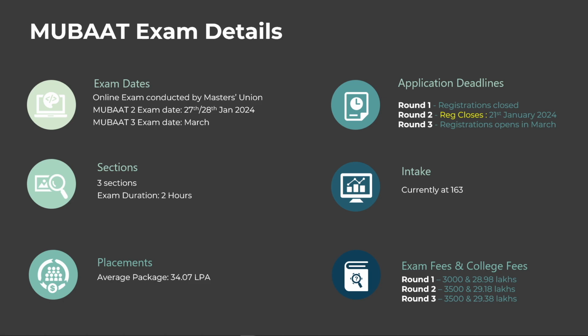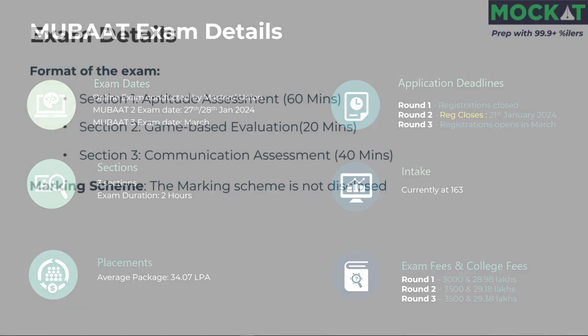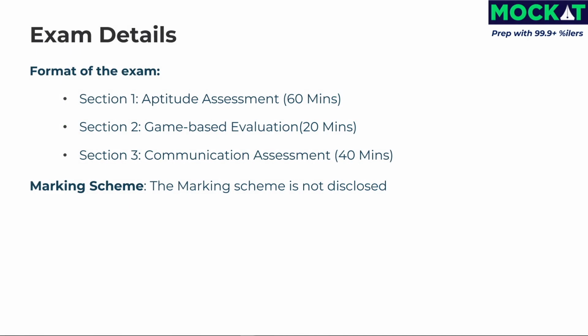The intake of Masters Union is currently 163. Placements are 34.07 lakhs per annum. The exam fees for round 1, round 2 and round 3 are 3,000, 3,500 and 3,500. The college fees for round 1 applicants is 28.98 lakhs, round 2 applicants is 29.18 lakhs and round 3 applicants is 29.38 lakhs.